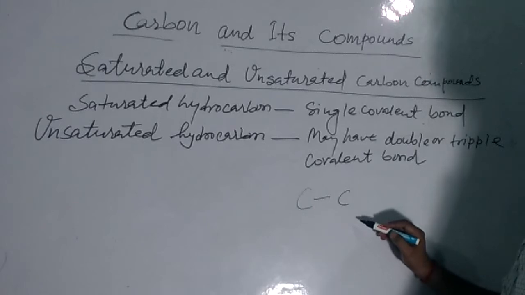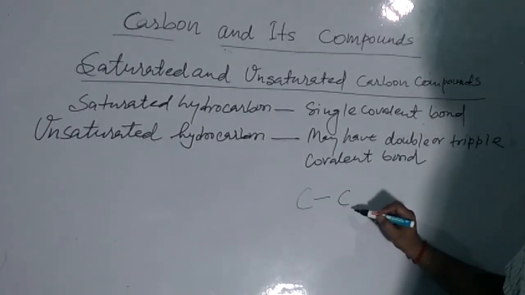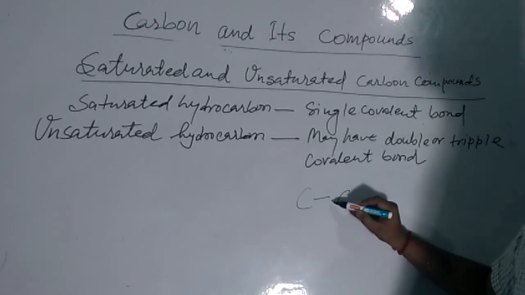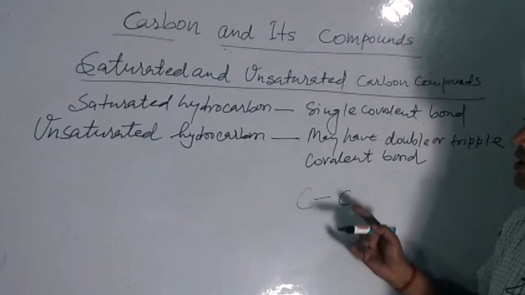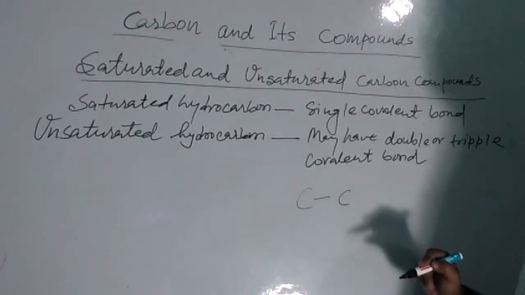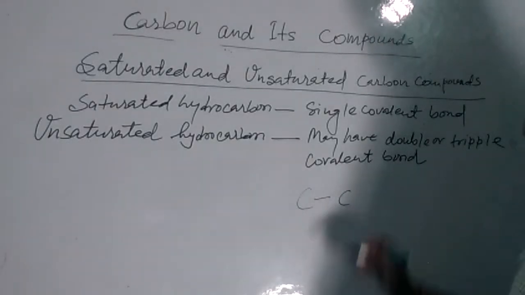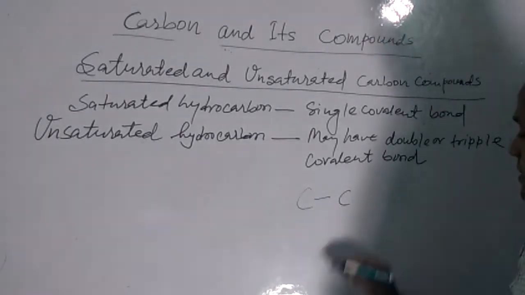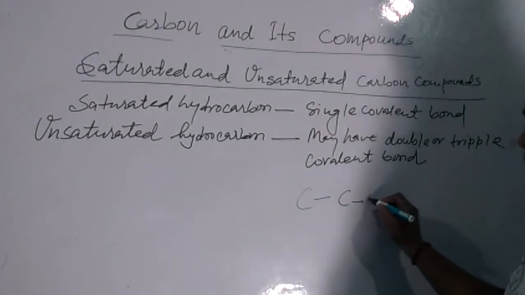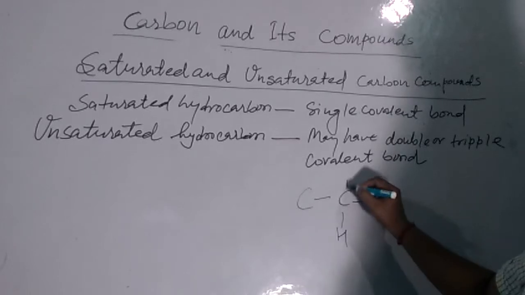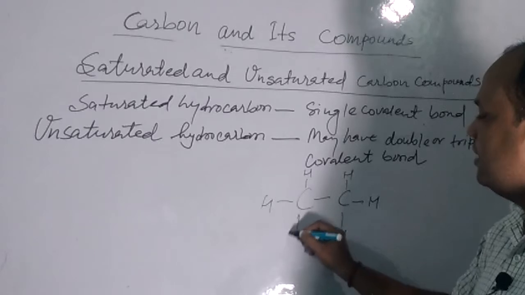here, this is the skeleton of a hydrocarbon having two carbon atoms. See, carbon, another carbon, connected with a single covalent bond. So this skeleton represents a hydrocarbon which is saturated in nature. Now, what can this be? It can be carbon, with six hydrogens.